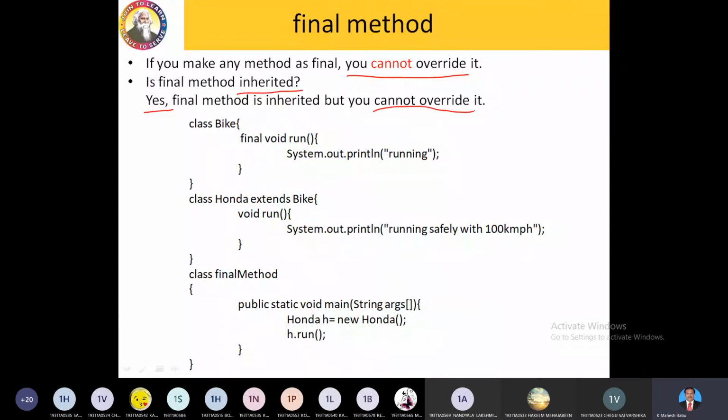Please remember, these may be asked in interviews, like interview panels at TCS or some other face to face. Whenever you are in that situation, they may ask, can we inherit final methods or not. It is a very big confusion in that situation. But final methods are just like an ordinary method. They may come to the child class, but we cannot override. If you are having the same method, it never goes for overriding. But if we are having two different methods, definitely it comes to the children. Any doubt in this?